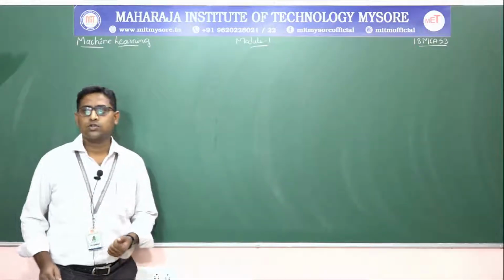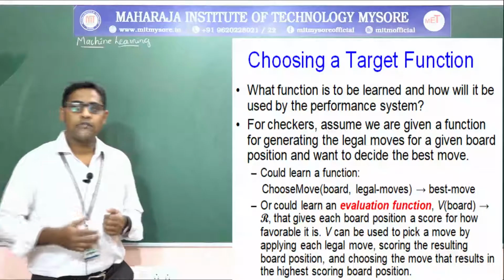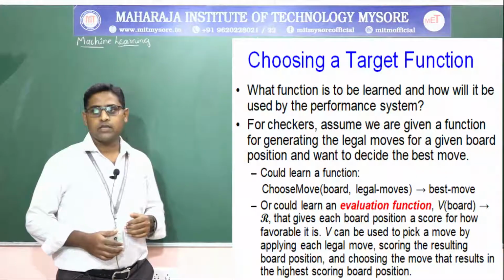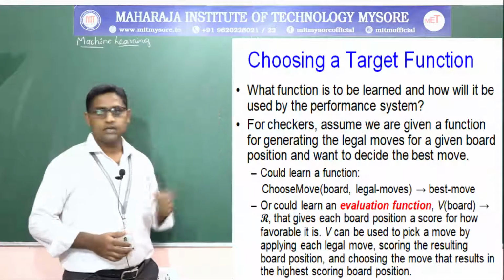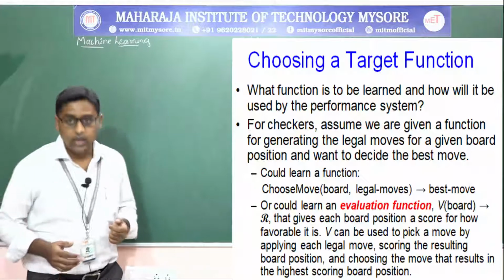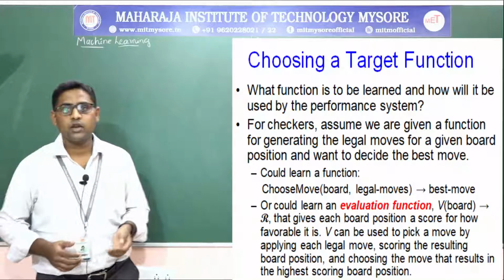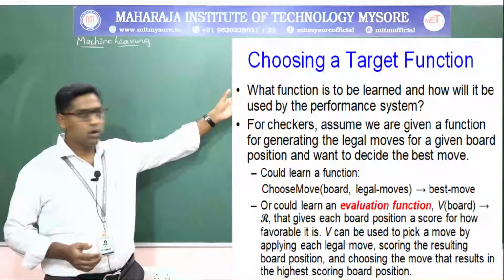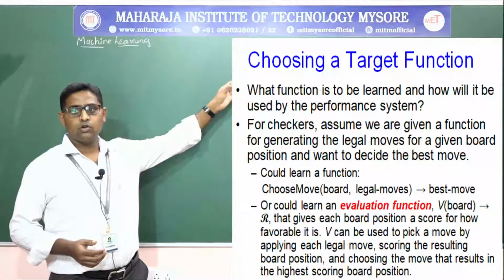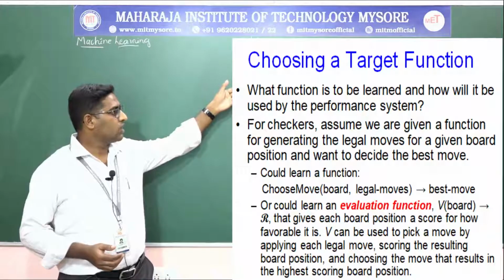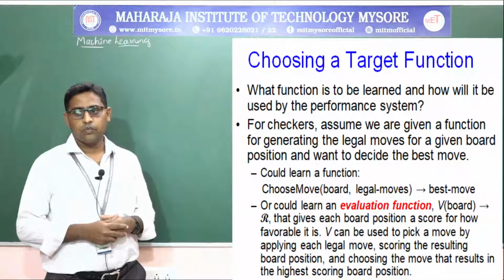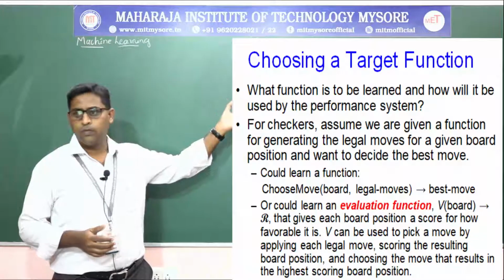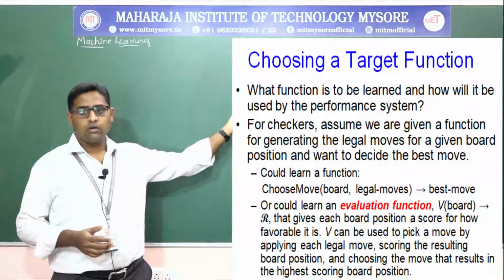Next is choosing a target function. What function has to be learned, and how will it be used by the performance system? In the checkers game, assume that we are given a function for generating the legal moves on a given board. You have to make a legal move, and out of that you need to make a best move. Or you can learn the evaluation function V of B, or V of board, for a move,